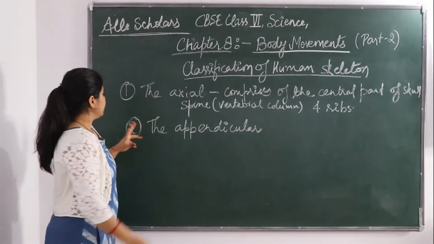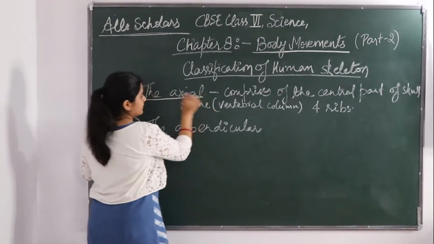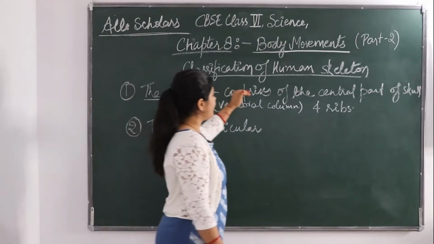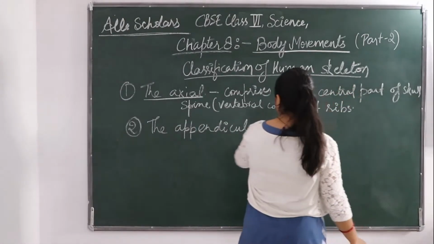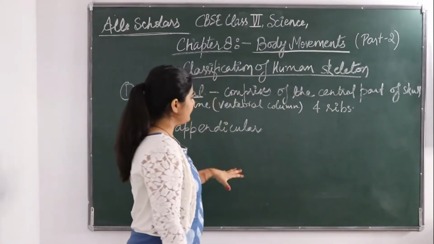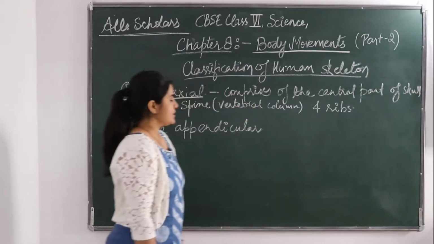Fine. So this was for the axial. The axial comprises of the central part of the skull, the spine, that is the vertebral column, and the ribs.